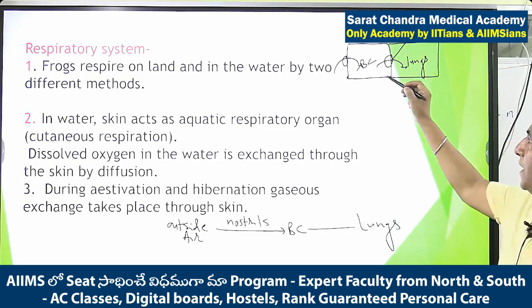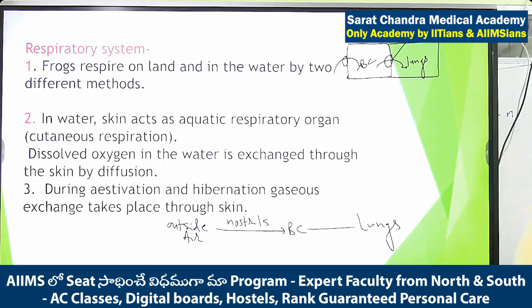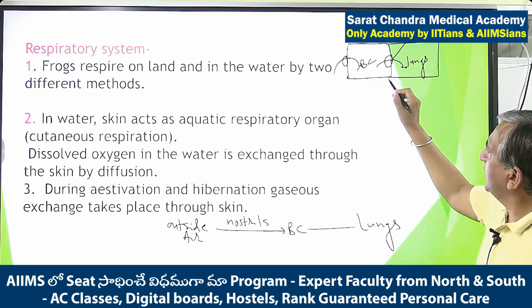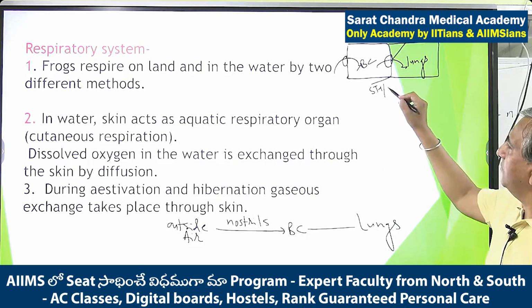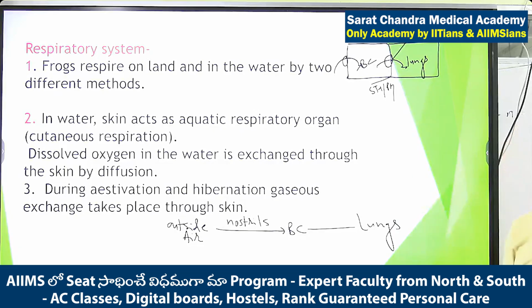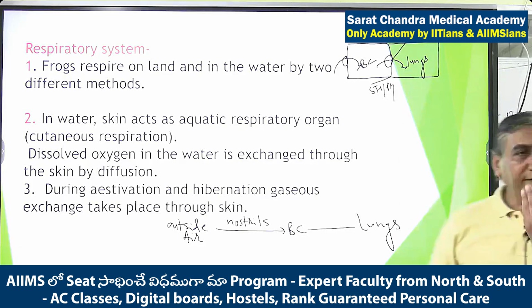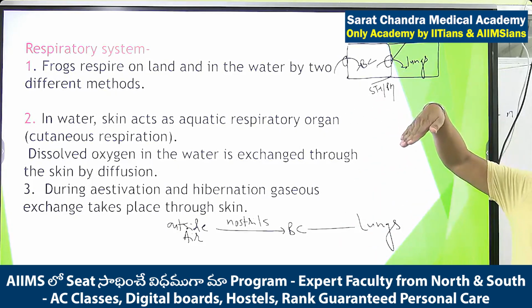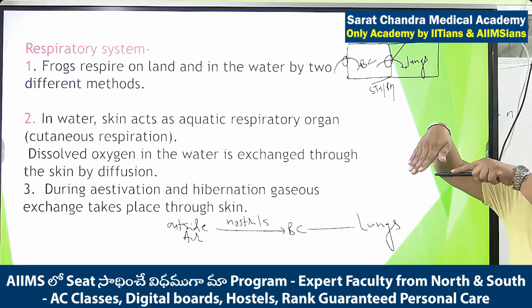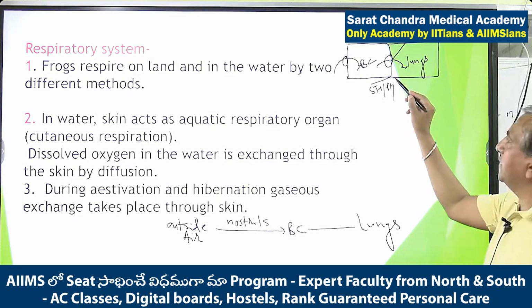Why? Just see how the pressure develops. Like in us, we are having a diaphragm. So with the help of the diaphragm, we can increase or decrease the volume of the pulmonary cavity or thoracic cavity. But frog is not having that. So what is happening? In frog, there are two muscles present here. One muscle is known as the sternohyal and the second muscle is known as the petrohyal. So when there is contraction in the sternohyal and petrohyal muscles, the floor of the buccal cavity is going down. Floor going down, so it is moving like this.